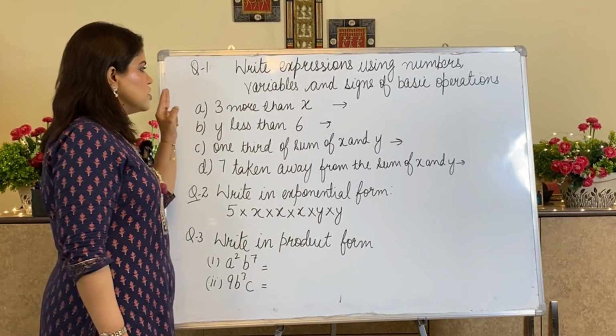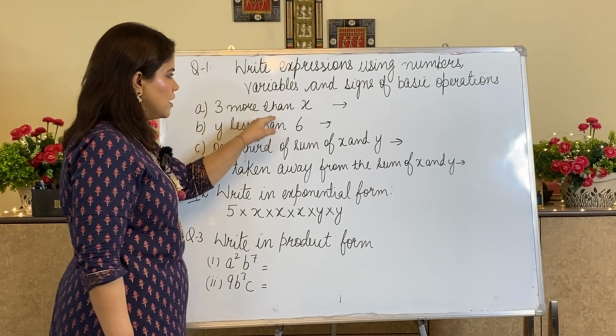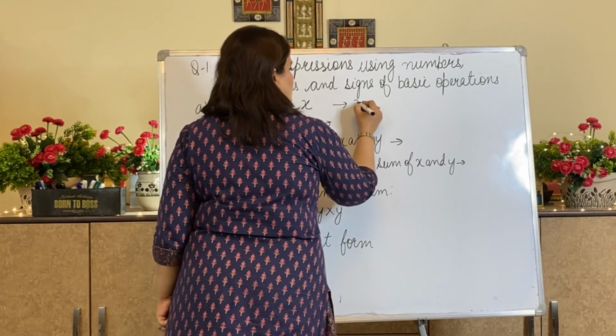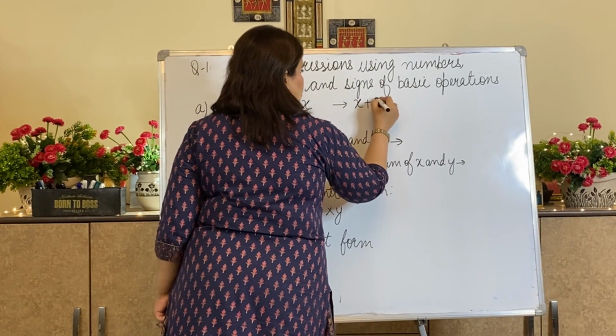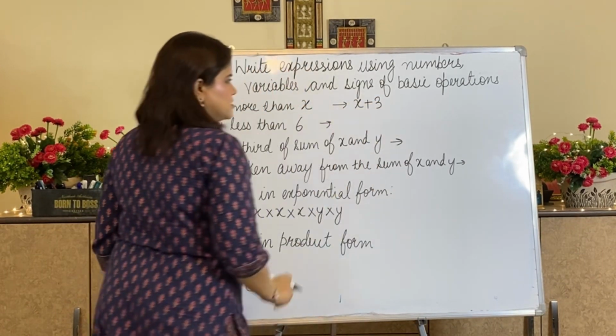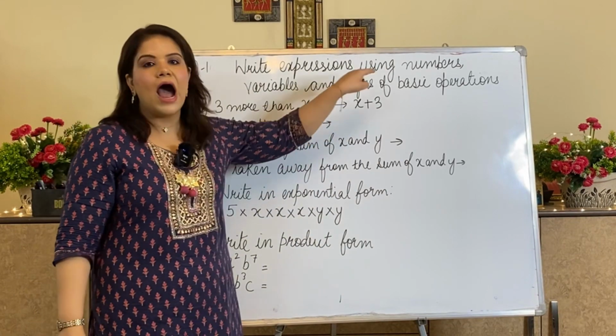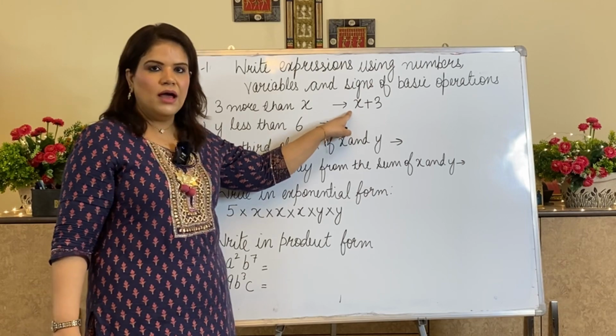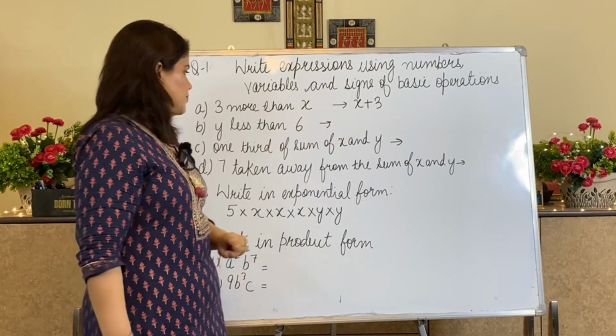First part is 3 more than x. That means I need to go ahead from x by 3 steps. That means I have to add 3 to it. Understood? So x is my variable, and I am adding 3 to it.